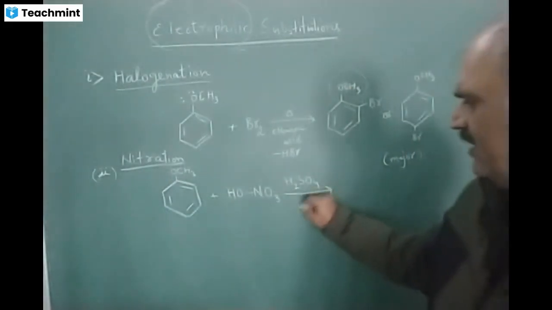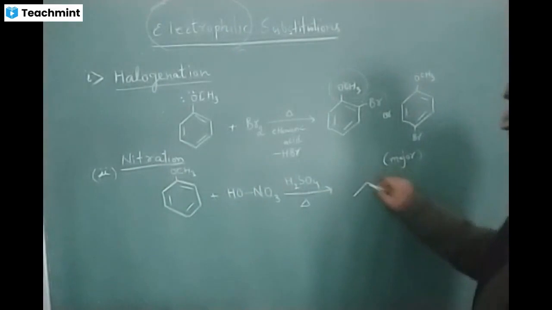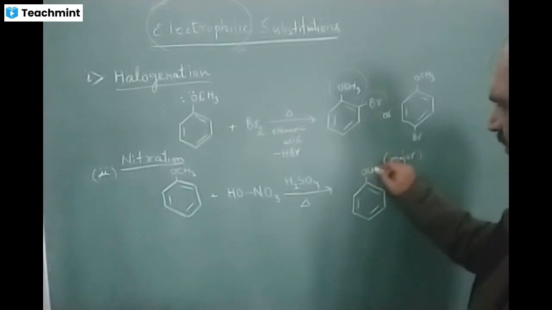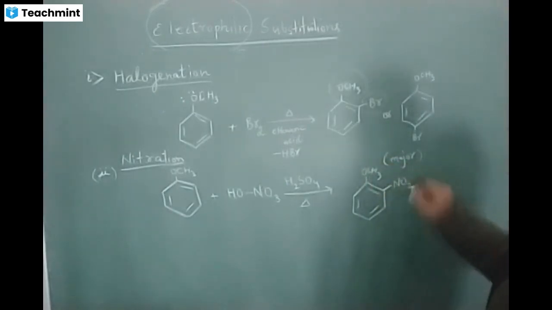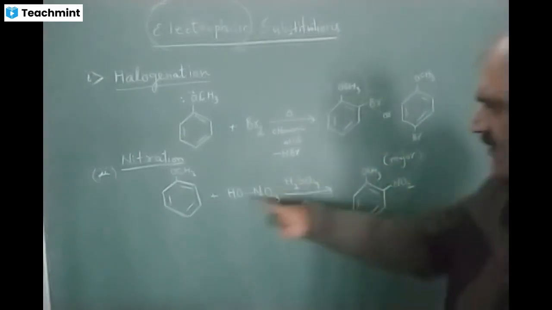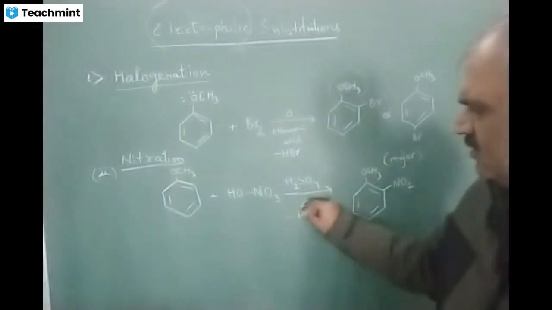The reaction takes place like this: the ortho and para positions get substituted with the nitro group. The H combines with OH to lose water.